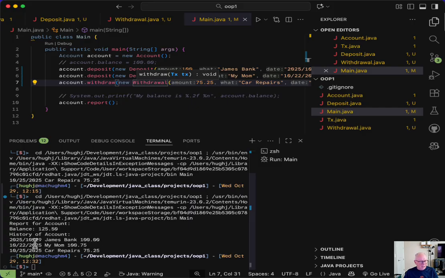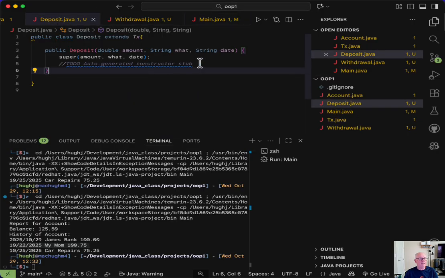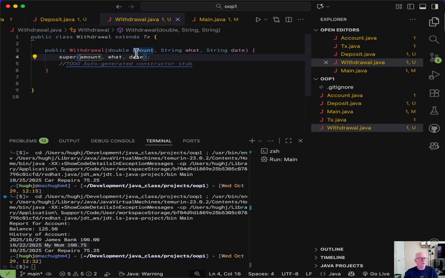However, I still don't have any feedback in my history listing of whether it's a positive or a negative value. So let's go back and let's fix some of this. So with a deposit, we can say, you know what, let's leave the deposit alone. The amount is the amount. But if it's a withdrawal, what I'm going to do is I'm actually going to make this the negative of the amount.